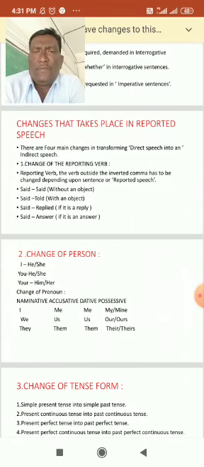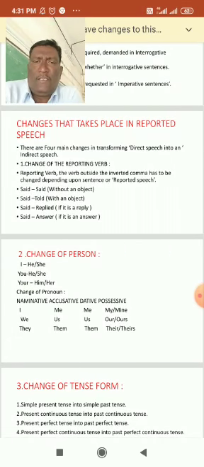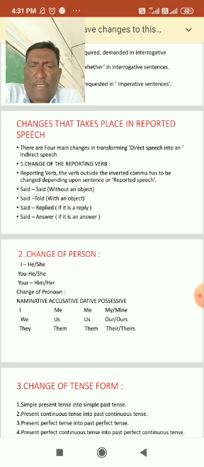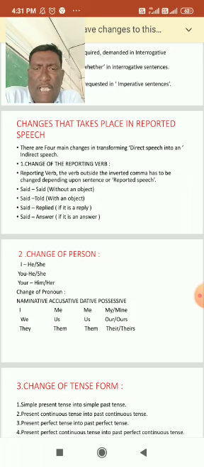Now next, we can discuss the changes that take place in reported speech. There are four main changes in transforming direct speech into indirect speech. Number one, change of the reporting verb. The verb outside the inverted commas has to be changed depending upon the sentence or reported speech. For example, said without an object, said or told with an object, said or replied if it is a reply, said or answered if it is an answer.